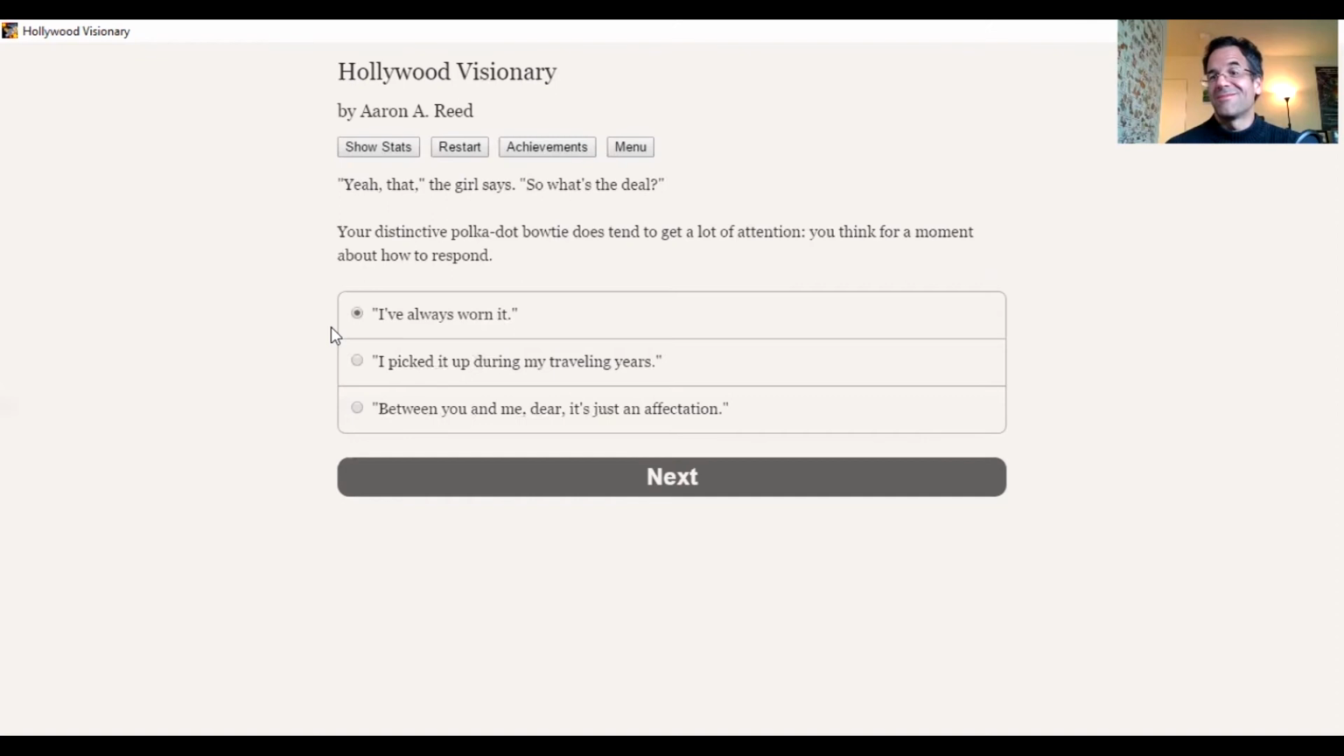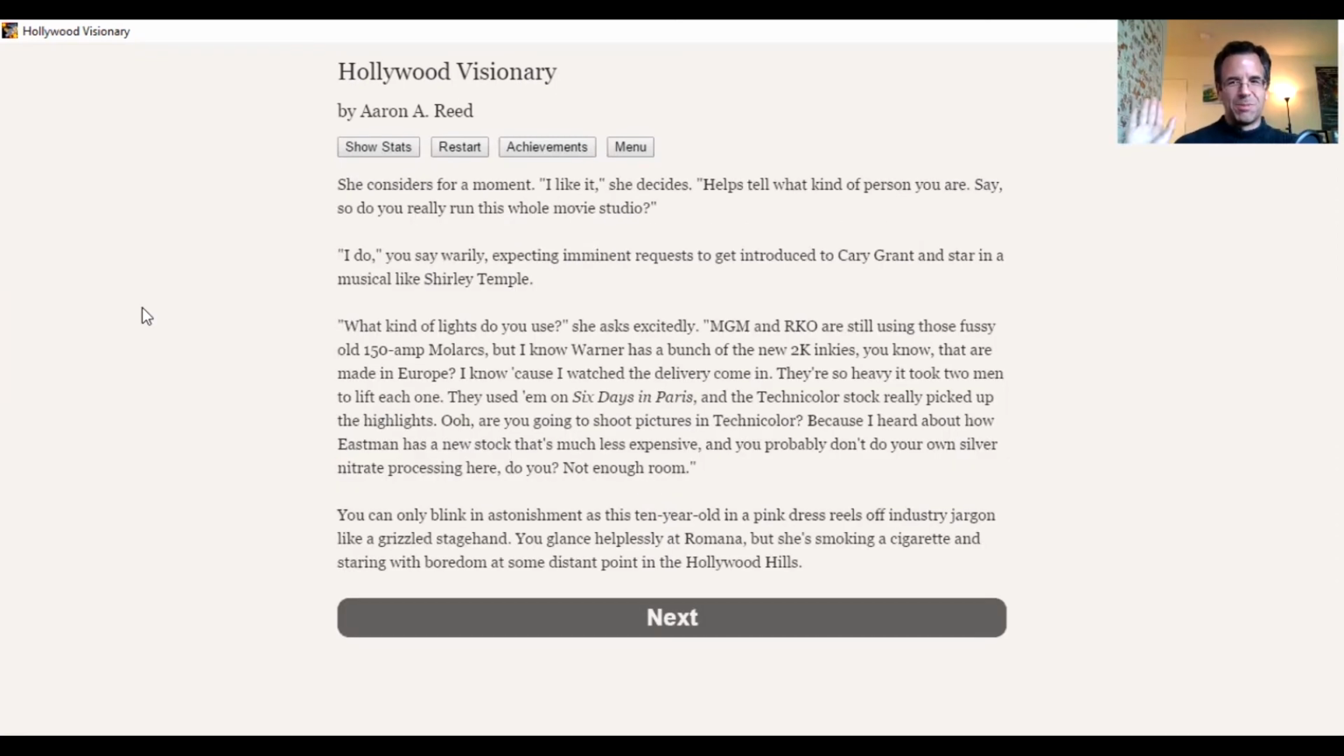I'm going to say I've always worn it. I own this bow tie. So you can see how the niece is sort of pulling at our heartstrings, right? It's really supporting everything we're saying. So she likes the bow tie, although she really shouldn't. And now the niece is asking us about what kind of lights we use. And now we're getting some history here of shooting pictures in Technicolor. Eastman has a new stock. I mean, this is all astonishing coming from a 10-year-old. But these are interesting things to look at. The technology of movie making of this time.